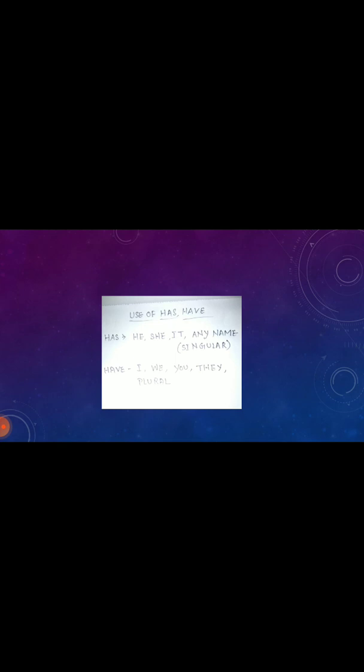If that word is I, we, you, they, or any plural like children, teachers, then you will use have. Understood? It's very easy, and I'll give you a worksheet related to this.